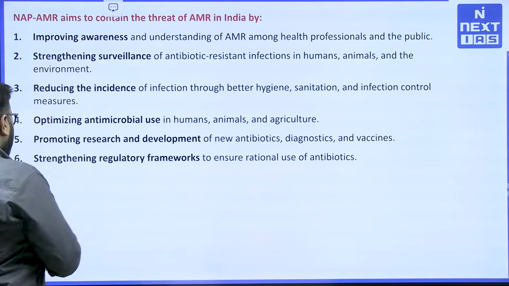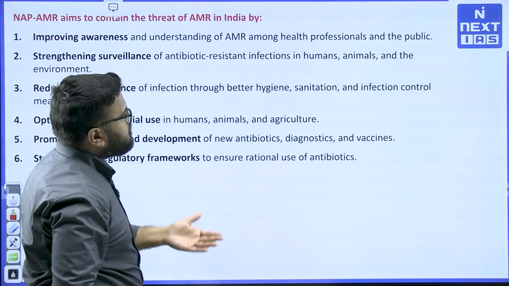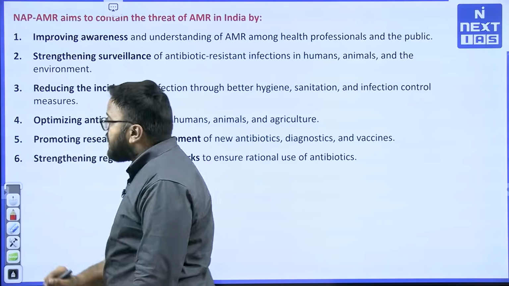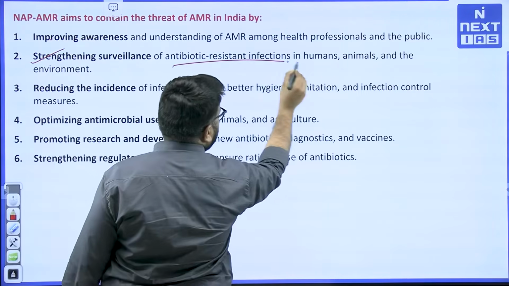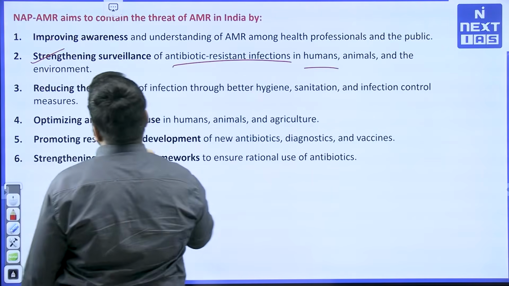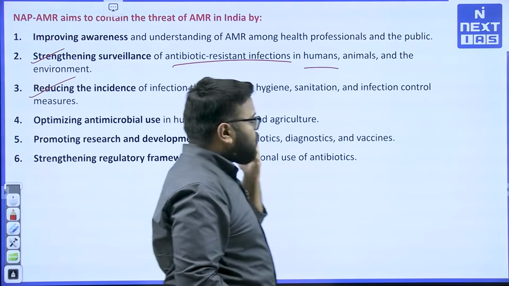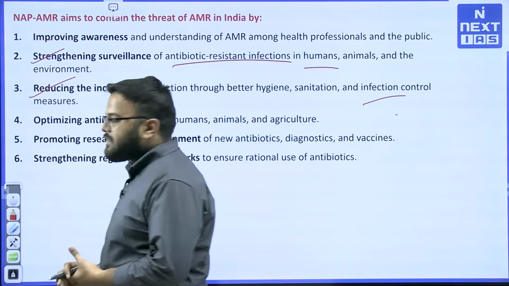Improving awareness and understanding of AMR among health professionals and the public is the primary concern of this plan. Another important one is strengthening surveillance of antibiotic-resistant infections in humans, animals and the environment. Then, reducing the incidence of infection through better hygiene and sanitation.